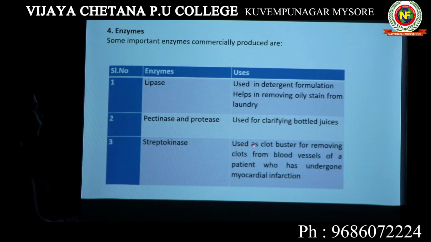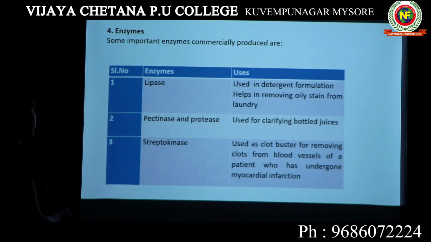Read this. It is used as a clot buster for removing clots from the blood vessels of a patient who has undergone myocardial infarction. If a person has undergone a heart attack, there will be some blood clots in the person's blood vessels. In order to burst these blood clots, this particular enzyme is used. So these are the products of microorganisms which are helpful for human beings. These enzymes are present in most microorganisms.